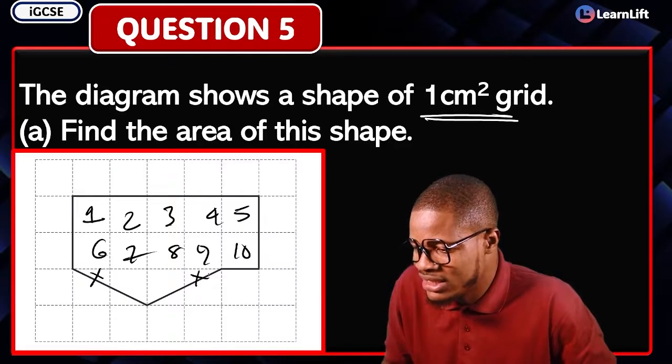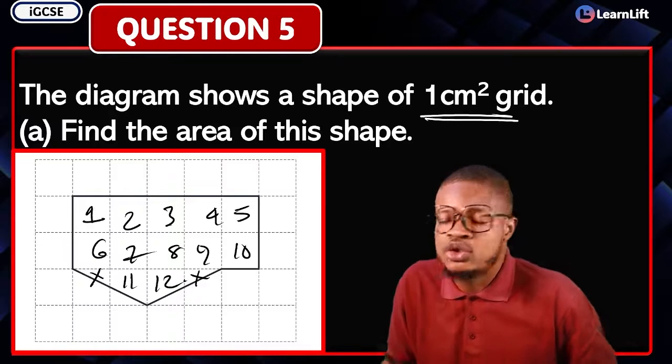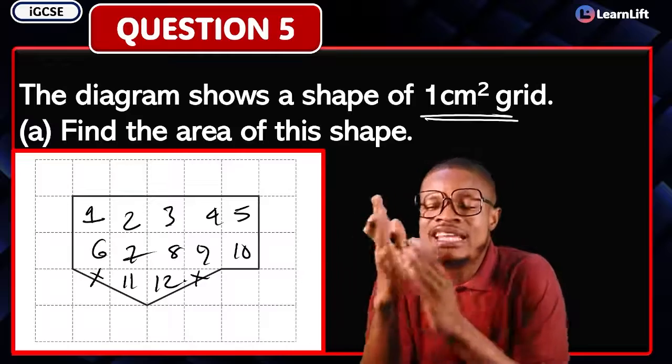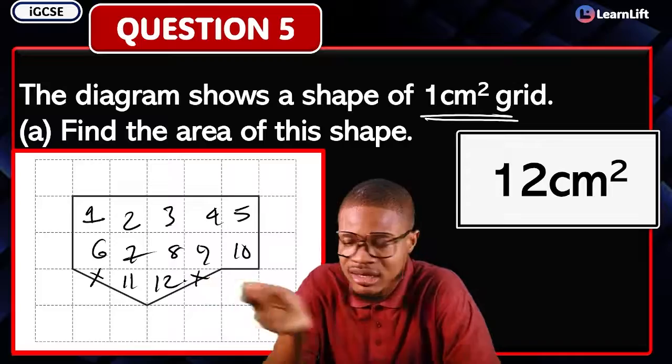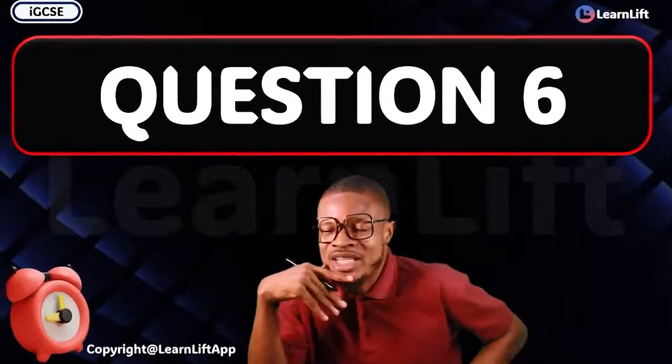This one is just half, I don't need it. This is half, I don't need it. Then here is going to give me 11, and then this is 12. The diagram shows a shape on a 1 cm square grid. Find the area of this shape. What's the area? 12 cm squared is the answer. That's all. Are you with me? So if you get that very fast, look at question 6 quickly.